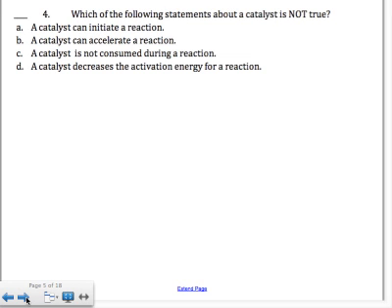Which of the following statements about catalysts is not true? A catalyst can initiate a reaction, a catalyst can accelerate a reaction, a catalyst is not consumed during a reaction, or a catalyst decreases the activation energy for a reaction. Well, D, C, and B are all true about a catalyst, so the one that is not true is A. Catalysts do not initiate reactions. They can speed it up, they lower the activation energy, and they don't get used up, but they're not initiating a reaction.